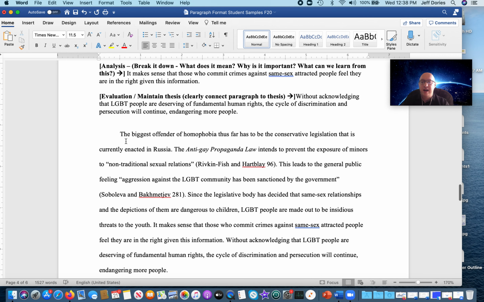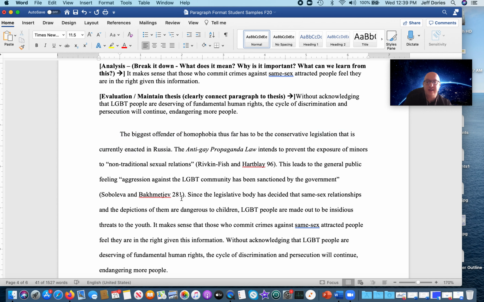And here's how it looks all together. I'm not going to read it to save time, but you should read through it together, see how it looks. I recommend that in your outline, you lay out all the evidence you want to use, and then you start building the paragraph around it. So start with that evidence and say, how could I take this evidence and make a general statement about it?